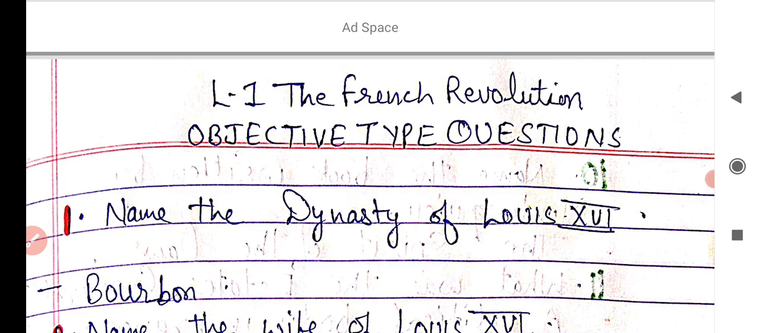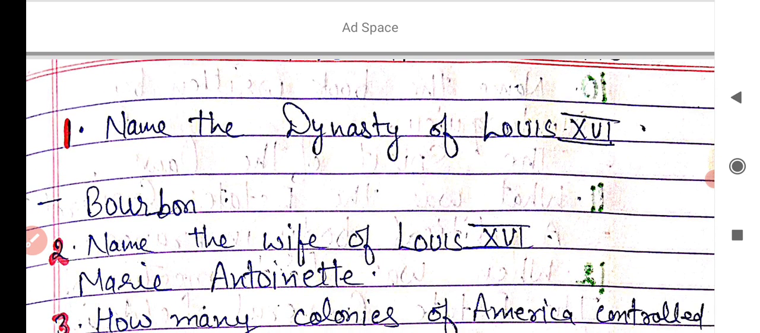So let's start revising. First question from lesson 1 is, name the dynasty of Louis XVI. As you learned, Louis XVI was the emperor of France at the time of the French Revolution. He belonged to the Bourbon dynasty. You will learn deeply about it in the 10th class.